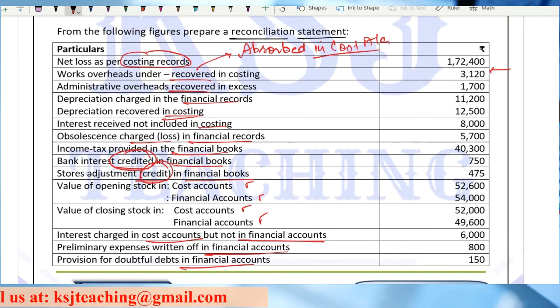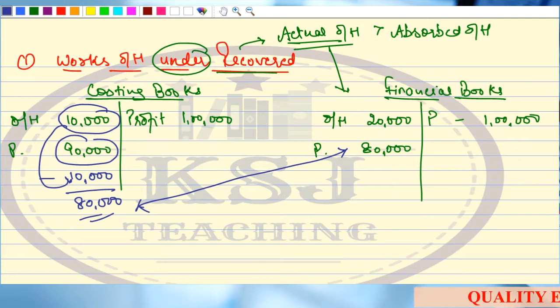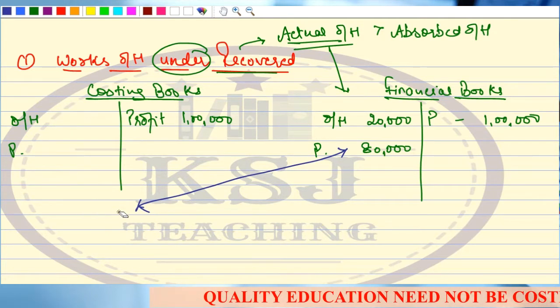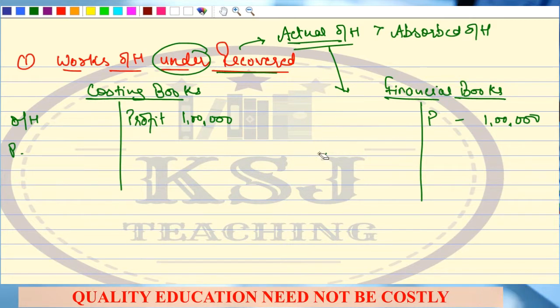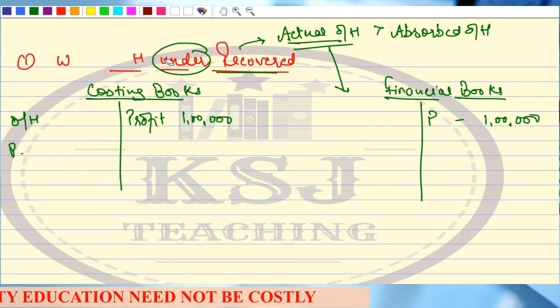Clear? Any doubt about it? Now, the next one, administration overheads recovered in excess. What is meant by recovered in excess?